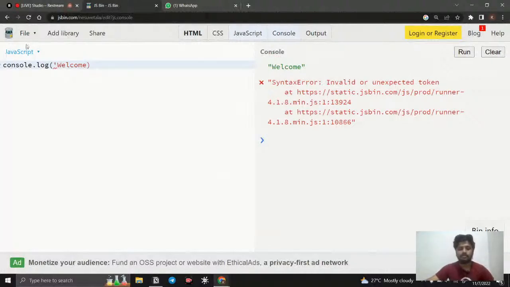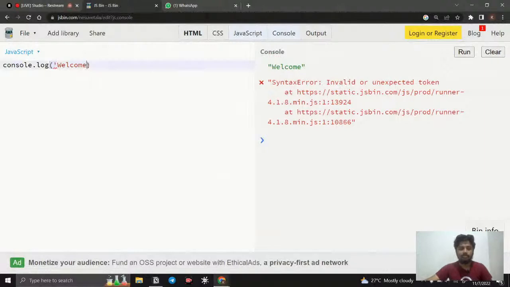For example, I'm giving an example. You can see welcome, right? So this is going to be a word, a sequence of characters. When you are writing a word, a sequence of characters, it should be wrapped with single quotes or double quotes. So you need to give the single quotes or double quotes. If it is not, then it is going to be a syntax error, right? That is what is happening here. I just opened with the single quote, but I didn't close it. Okay, so that is what happened.